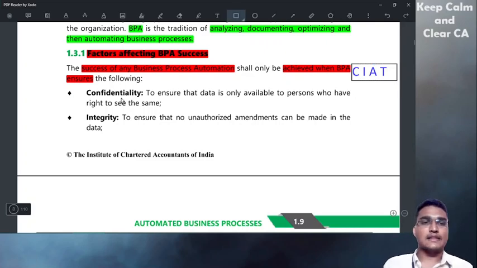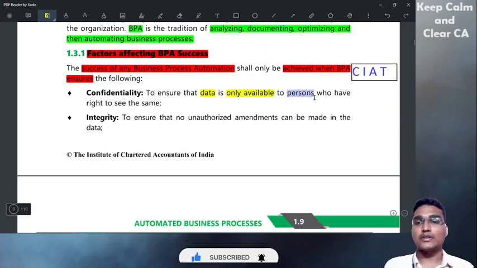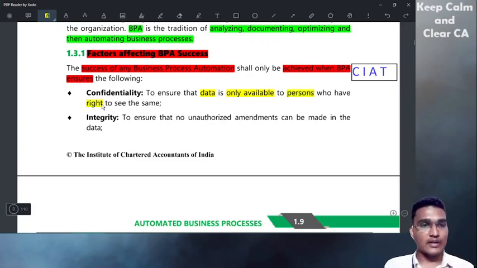So what is CIAT? C means confidentiality. In a business process, we have to ensure confidentiality. How will confidentiality be ensured? The data that is in the systems, or that is flowing in the process, should only be available to the persons who have the right to see it. The data that has been stored in the system, or that is flowing in the processes through the internet, wire or wireless, can only be viewed by the person who has the right to see it. It should not go to any other person.